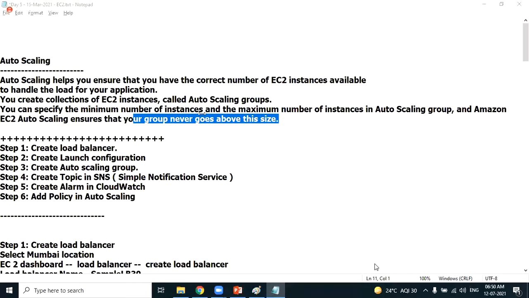Any questions in understanding auto scaling? Rohit Kalra. No, Sunil. Clear about what we have discussed about the auto scaling? Yes. Thank you very much.